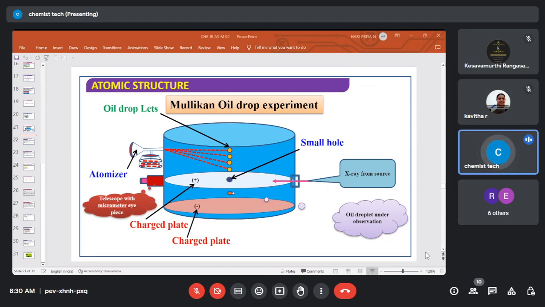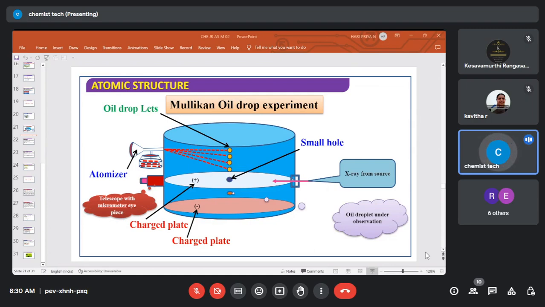So there are two forces acting on it. One is mg, and the other force is due to the electrodes, since we have a positive electrode as well as a negative electrode. The detailed derivation is not important, but by this experiment they found the value of e/m, the charge to mass ratio. That is very helpful to find the mass of the electron. So this is simply the Millikan oil drop experiment.